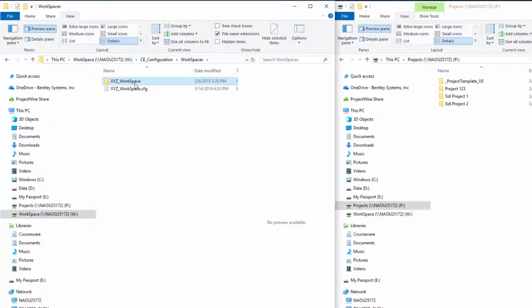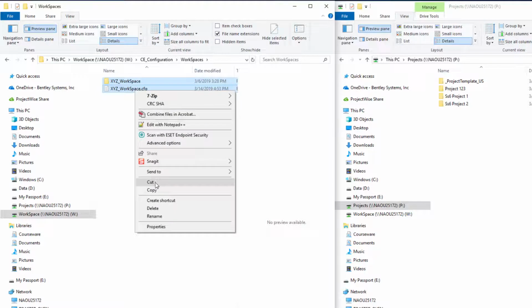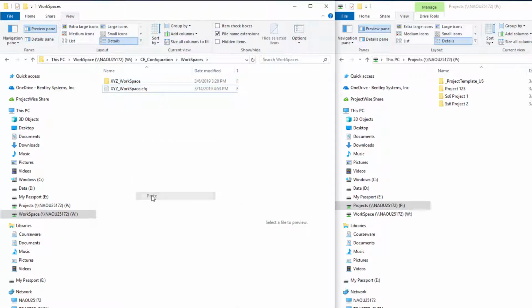So I'm just going to select both the folder and the config file, and I'll select copy and then paste. And then we simply want to rename the new config file and the folder with the same name. So perhaps this will be client A. So now you have a new workspace for client A. And let's go ahead and expand that.